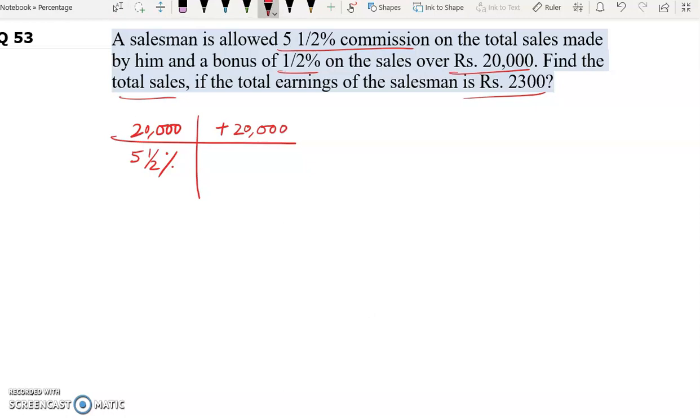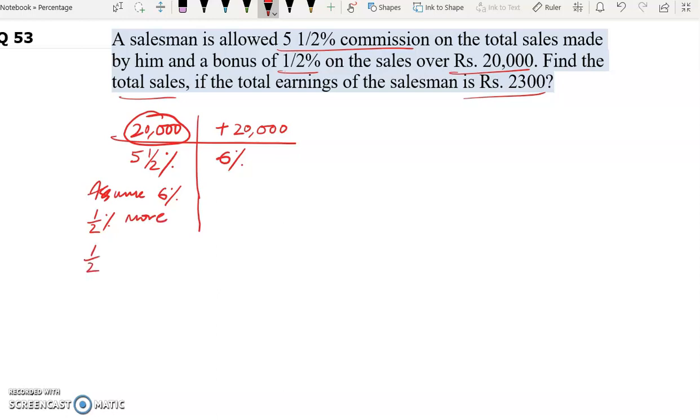So half plus 5 1/2% is 6%. So we will assume that till 20,000 rupees sales, he gets 6% commission. So he is getting how much? 1/2% more.